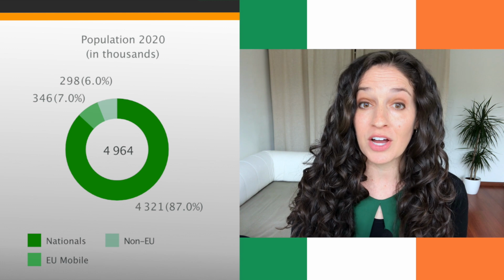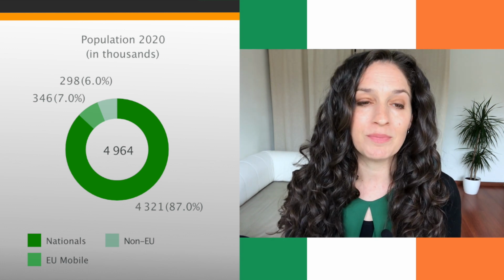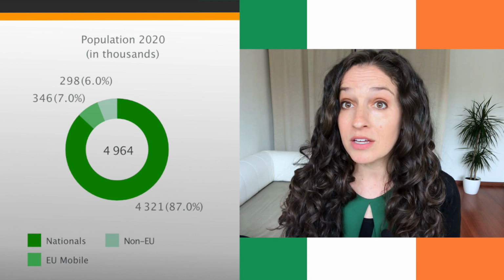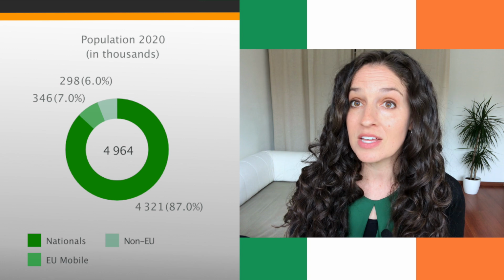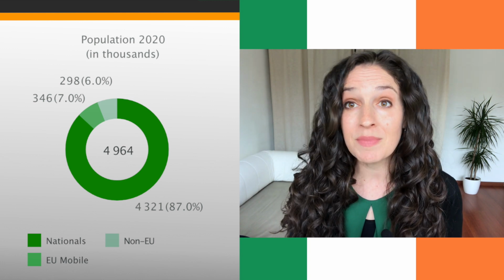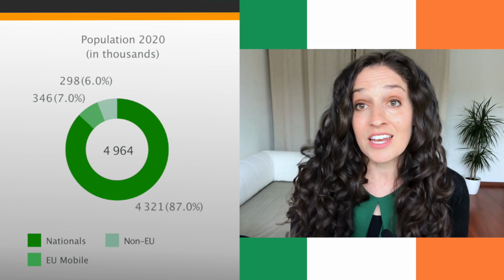So the population of Ireland is almost 5 million people, and of those 5 million people, 6% are immigrants coming from outside of the European Union, and 7% are immigrants coming from within the European Union. So that means that 13% of the Irish population is an immigrant. Now, that is just looking at immigrant stocks in 2020, but now let's turn and look at flows in 2018.